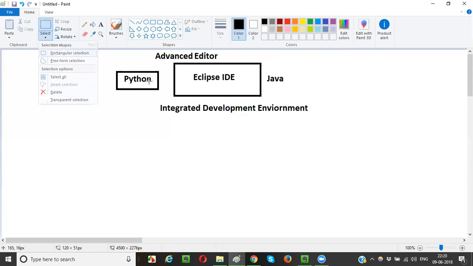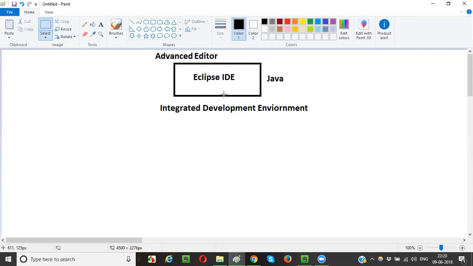Anyhow, Python programming is out of context here, right? But for Java, Eclipse IDE directly supports it. You don't have to install anything other than Eclipse. Just download Eclipse IDE and launch it. That's it. You can start writing the Java code without anything else to be done. This is an advanced editor where you can write the Java code and execute it, and it has a lot of features.